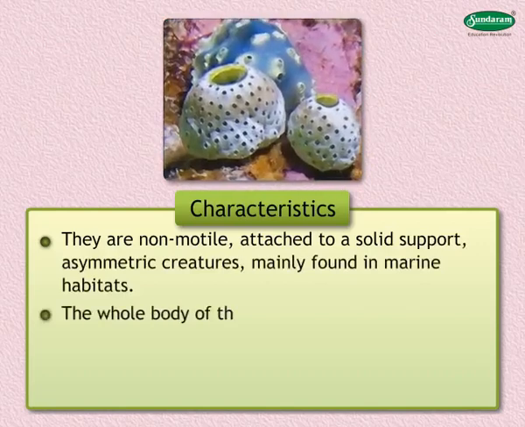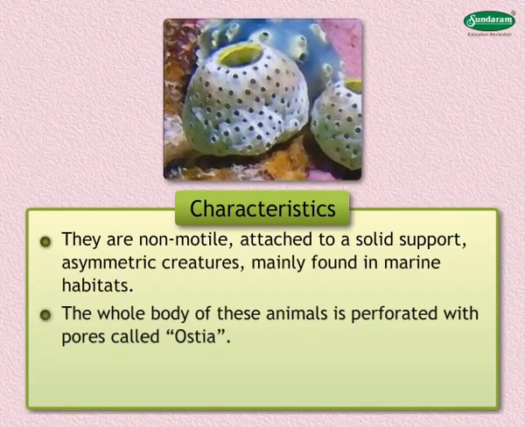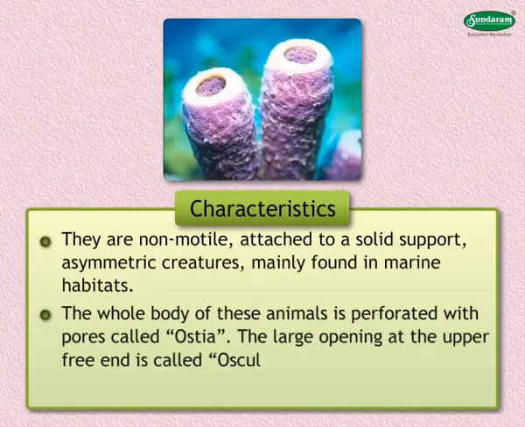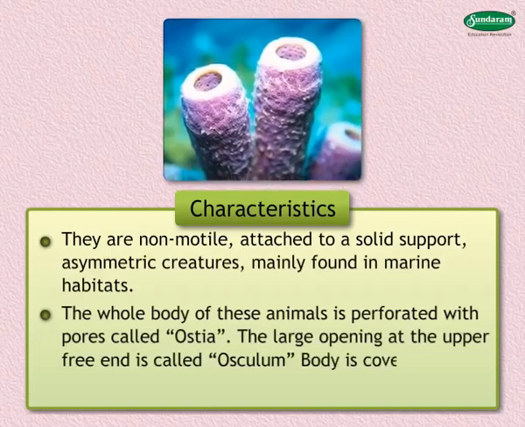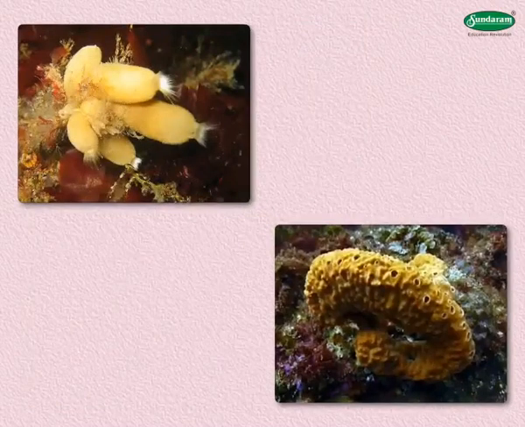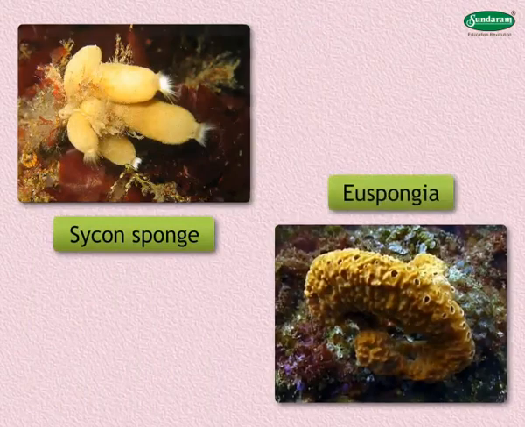The whole body of these animals is perforated with pores called ostia. The large opening at the upper free end is called osculum. Body is supported by spicules. Some common examples of phylum Porifera are Sycon, sponge, and Euspongia.